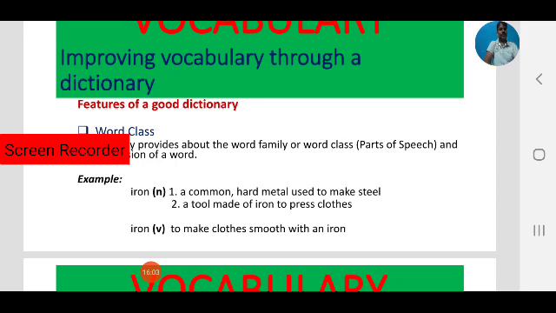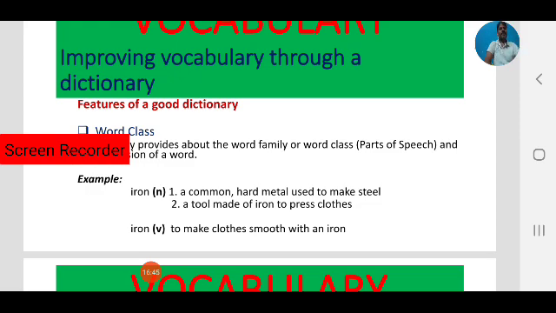I drink water. Here observe the word water. Water is a noun. Same, I water the plants. Here water is a verb. In the first sentence, I drink water, water is used as a noun. In the second example, I water the plants, water is a verb. Here the word water has two word families: one is a noun, one is a verb. Like that, by referring to a dictionary regularly, we can improve our vocabulary.